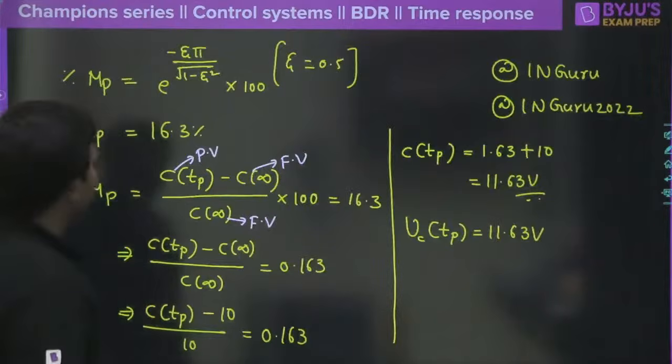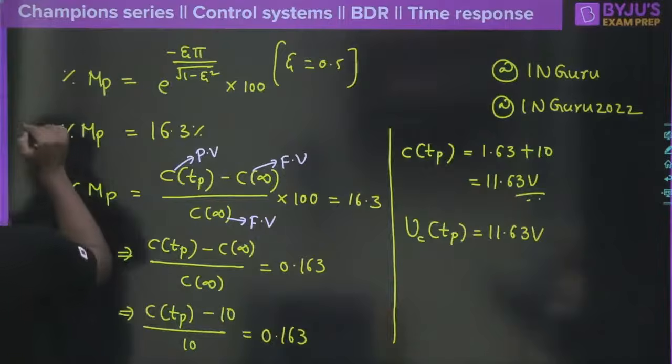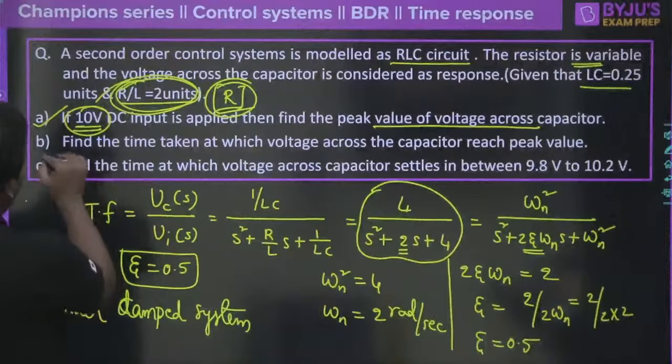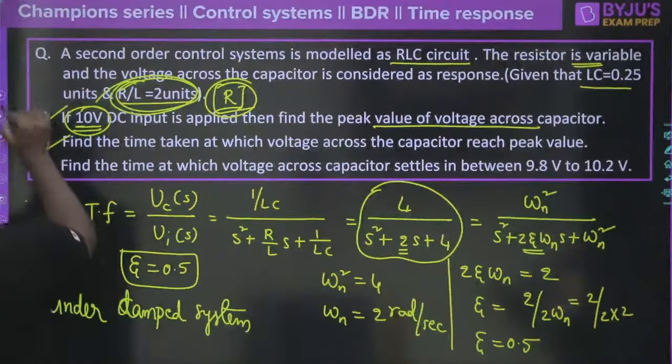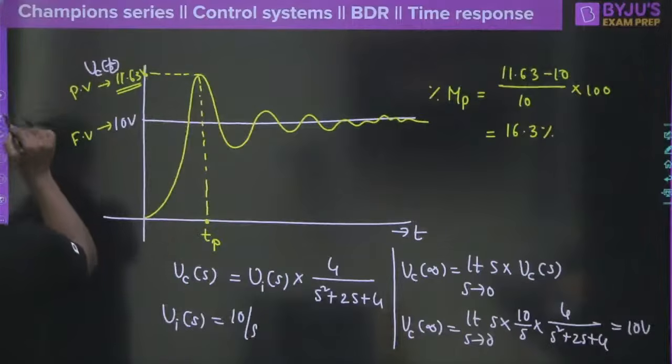Correct? So what is the TP, the peak time? Peak time is also very easy. Find the peak time. So what is the formula for the peak time? Because I think you know this question, right?